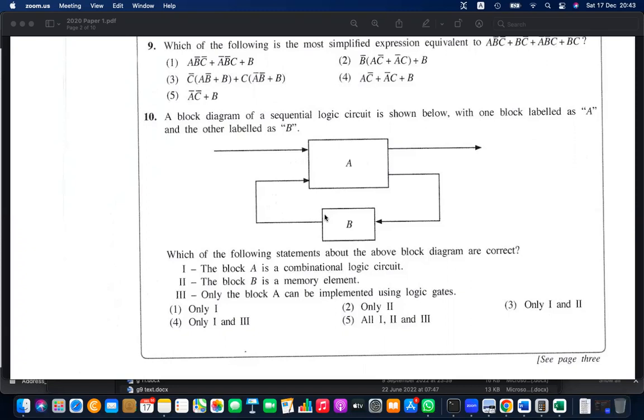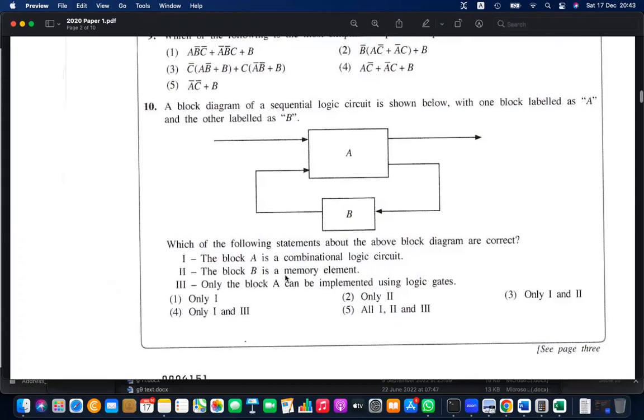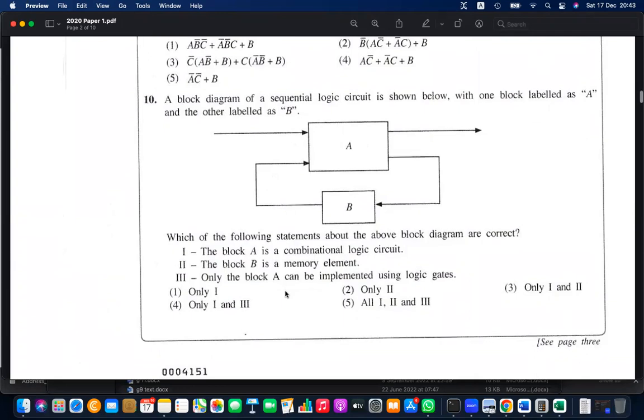Okay. Block A is a combinational logic circuit. You can use current input, current output. It's a combination, agree. Block B is a memory element. Yeah, that is also okay. Block A is a combination. Block B is, yes, a memory element.